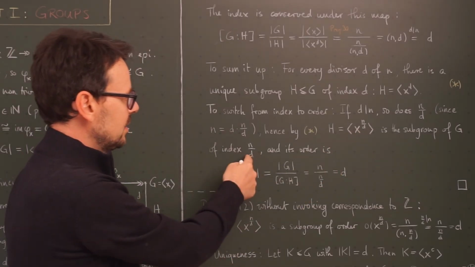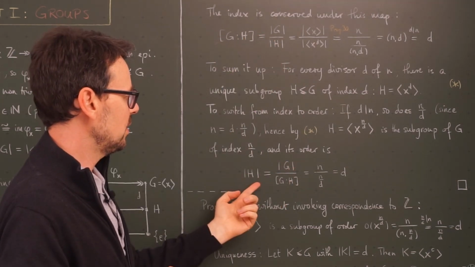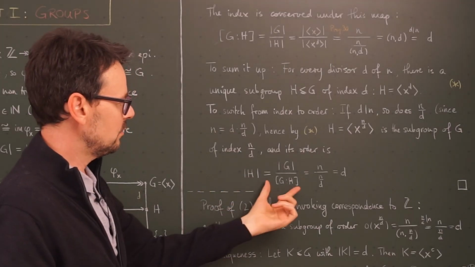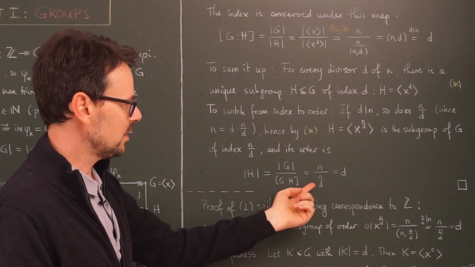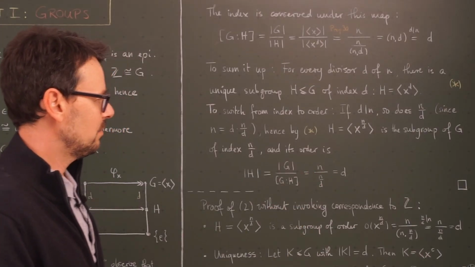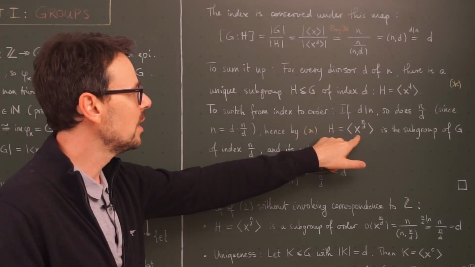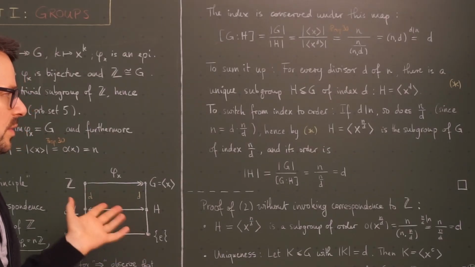And if the index is n divided by d, then the order by this equation here is given by the order of G, or the cardinality of G, divided by the index of H in G. But this is this fraction here, which can be simplified to d, and this is it. So this here is the unique subgroup of this group of order d.